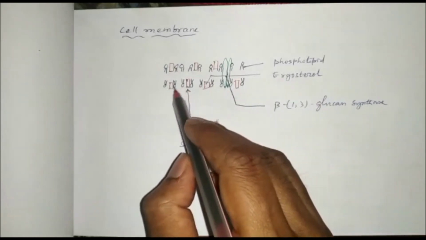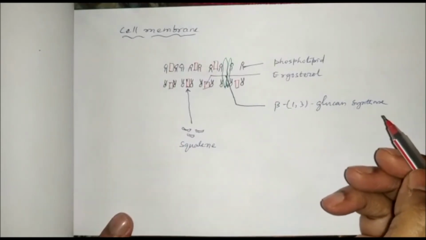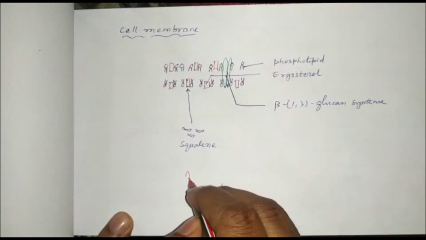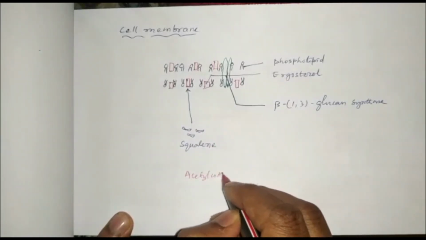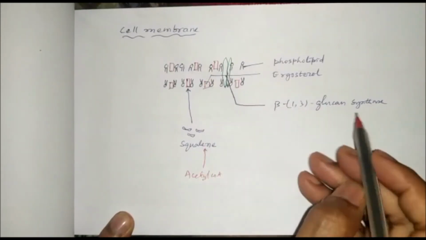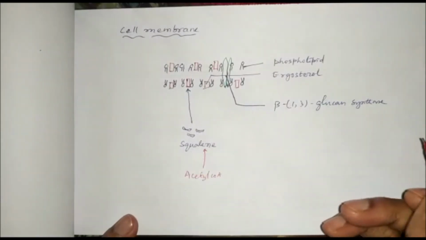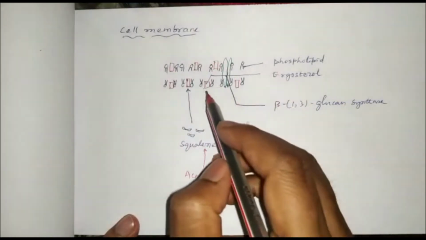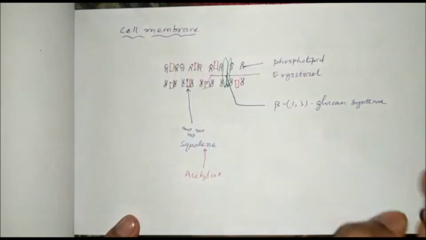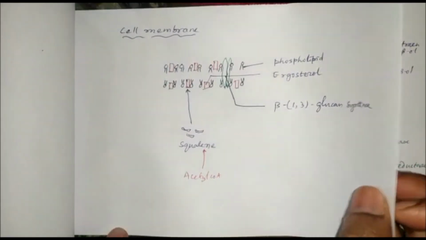So ergosterol is the essential component of the fungal cell membrane. This ergosterol is synthesized from squalene, and squalene is synthesized from acetyl coenzyme A. And in the cell membrane there is beta 1,3 glucan synthase, which is required for synthesis of beta 1,3 glucan. So ergosterol is the essential component, and any drug which targets the fungal cell membrane has to inhibit the synthesis of ergosterol.